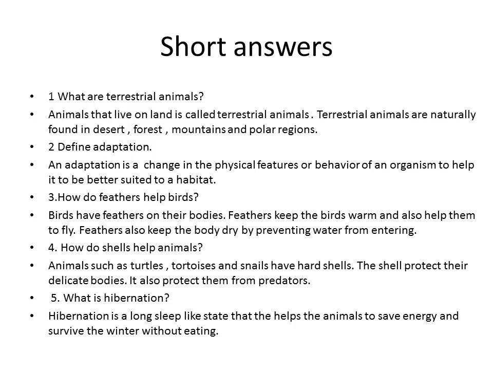So what are terrestrial animals? Animals that live on land. They are called terrestrial animals. So what do they include? The terrestrial animals are naturally found in the desert, forest, mountains and polar regions. So what is the first question? What are terrestrial animals? Animals that live on land. It is called a terrestrial animal. It includes desert, forest, mountains and polar regions.